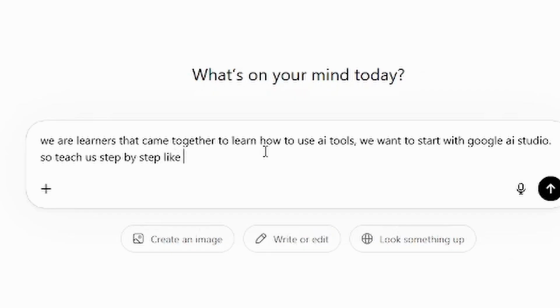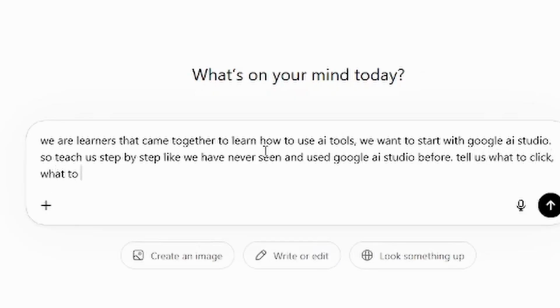Teach us step by step, like we have never seen or used Google AI Studio before. Tell us what to click, what to type, step by step. Teach us slowly.